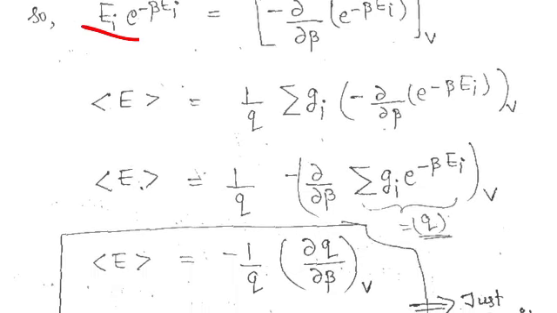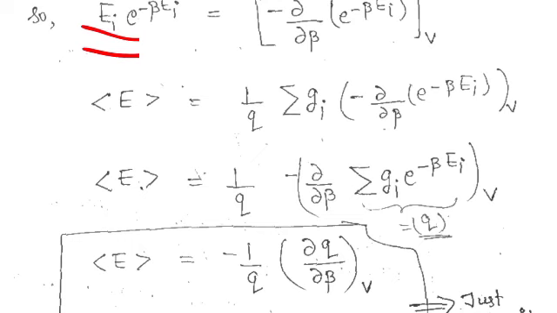Now on substituting the value of this term in the energy expression that we calculated previously, we got this expression. Actually I substituted this value in place of ei e raised to the power minus beta ei. Now you can take del by del beta and the summation inside this expression.